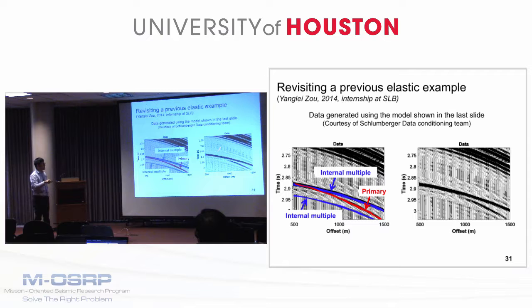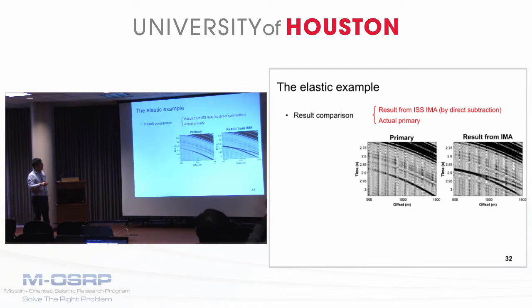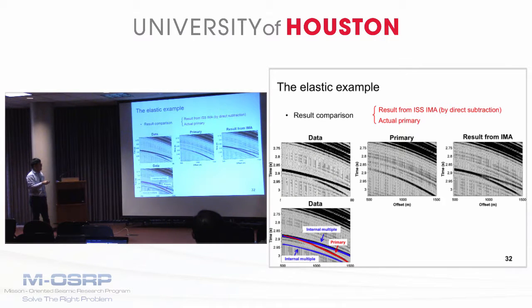These two plots are the same, except on the left we highlighted the events using the blue line and the red line. Notice that here the internal multiples are always P history. So first, let's compare the results from the ISSME by directly subtracting its result from the data with the actual primary. And again, for easy reference, we provide the data with and without events highlighting on the left.